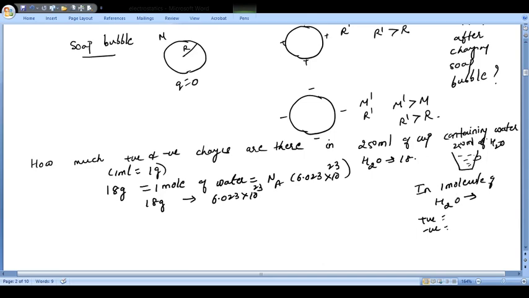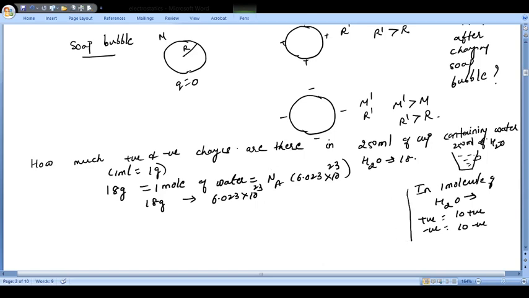Oxygen, how many positive charges? 8, 9, 10. So you will find that there will be 10 positive charges in 1 molecule, and 10 electrons, so 10 negative charges.